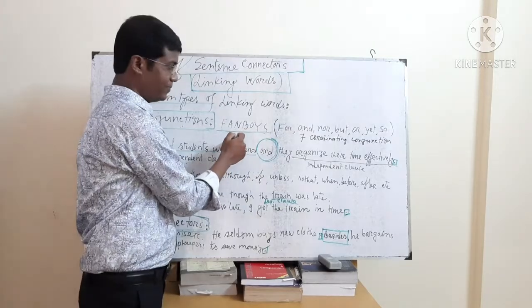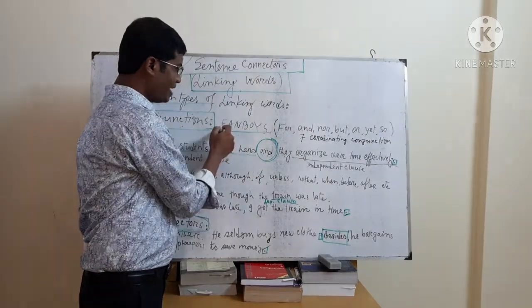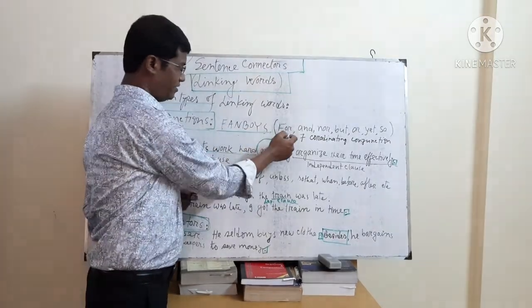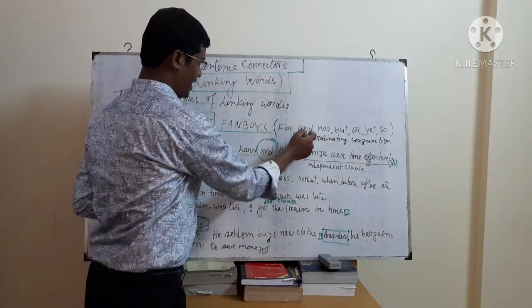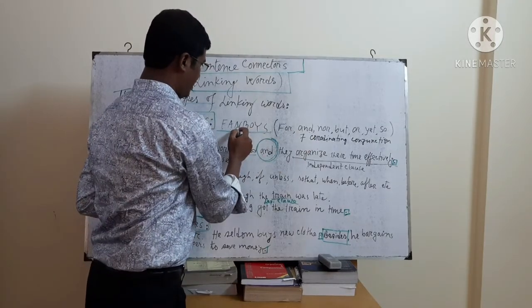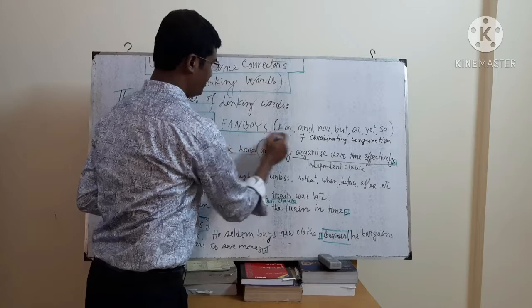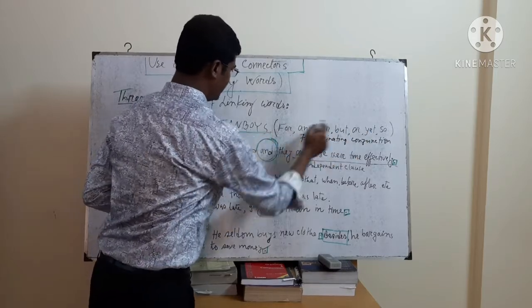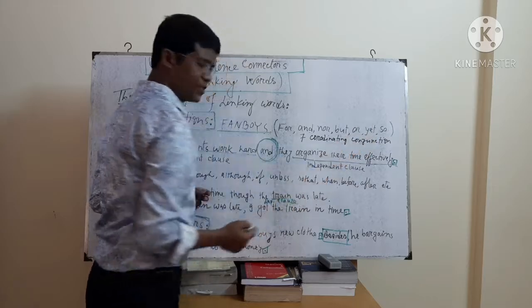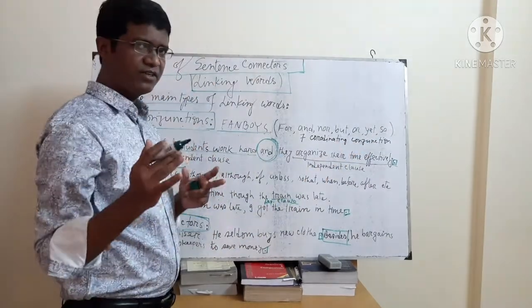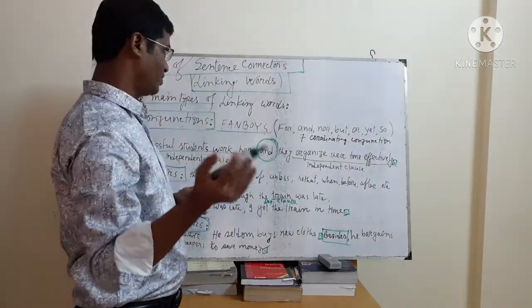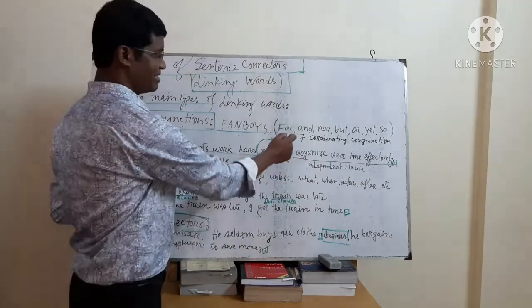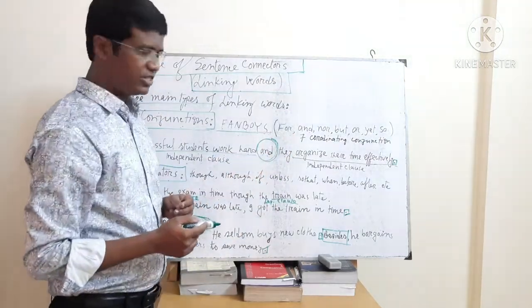It is an acronym. F stands for, A for and, N for nor, B for but, O for or, Y for yet, S for so. If you remember this, you can automatically remember these seven coordinating conjunctions.